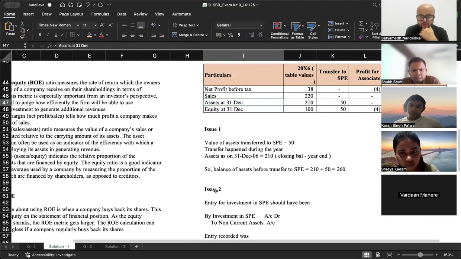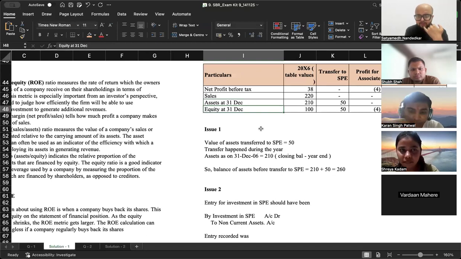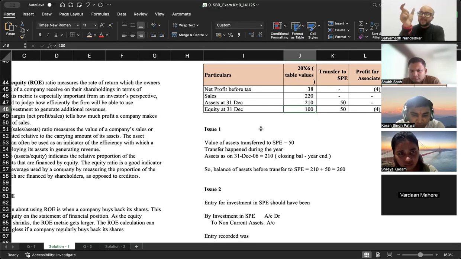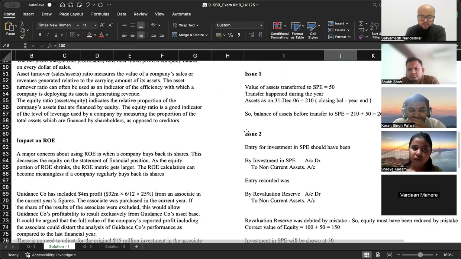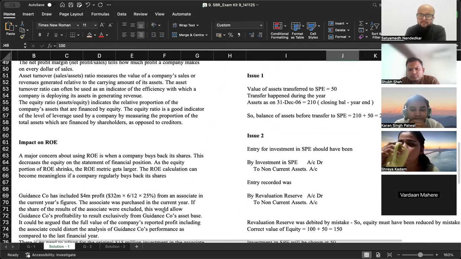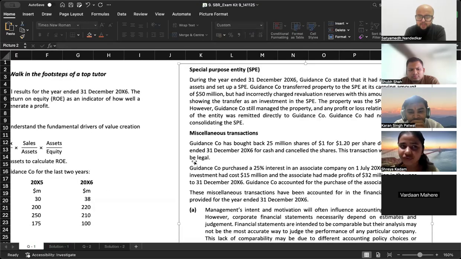And what happens to my revaluation surplus? Do you agree revaluation surplus is a part of equity? Equity capital नहीं, equity में क्या क्या आता है? Equity capital आता है, retained earnings आता है, reval surplus आता है, fair value adjustment आता है, share premium आता है, सब कुछ आता है. So, what you did by mistake in this particular situation is आपने but had incorrectly charged revaluation surplus reserves with this amount.